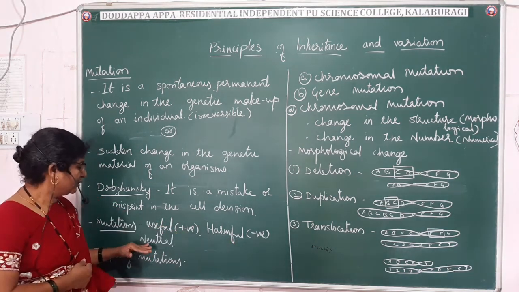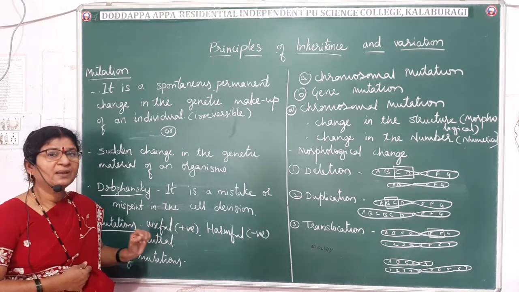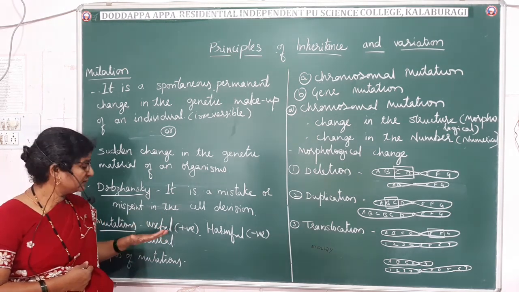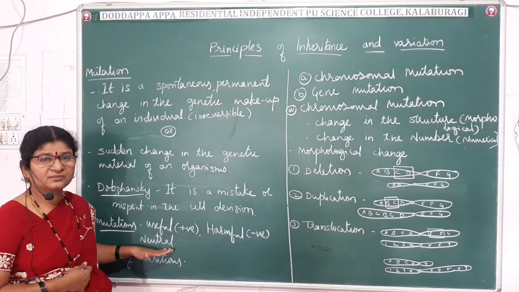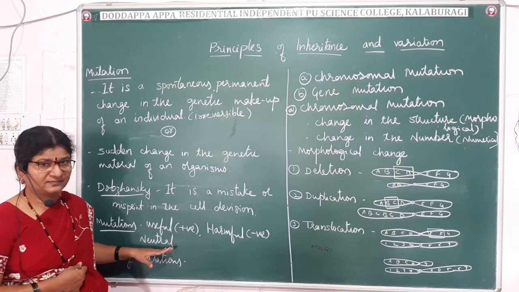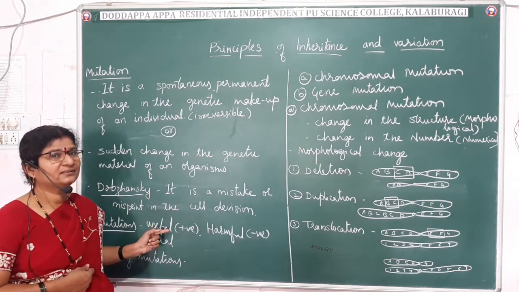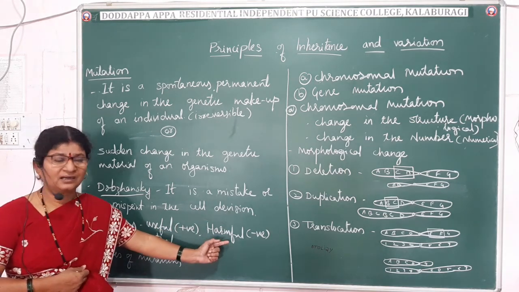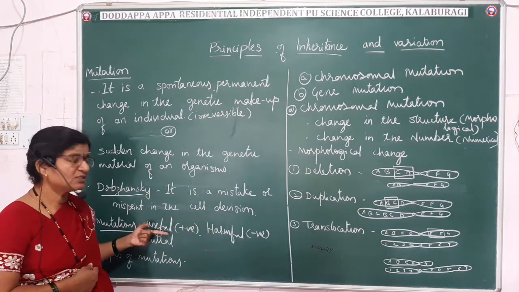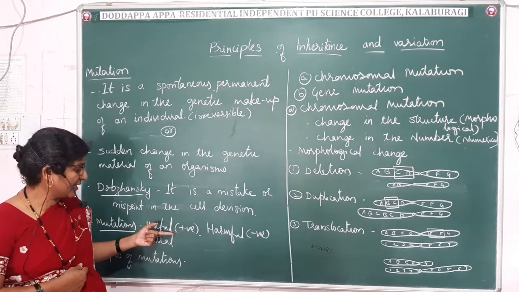And neutral: the change will occur in the genetic makeup of an individual, but it is not going to affect the organism's survival. Such mutations are called neutral mutations. They will not interfere with the organism's survival, whereas these two will interfere. One will interfere in a good way, the other in a harmful way. And always nature prefers the useful or positive variations, positive mutations which occur in the organism.